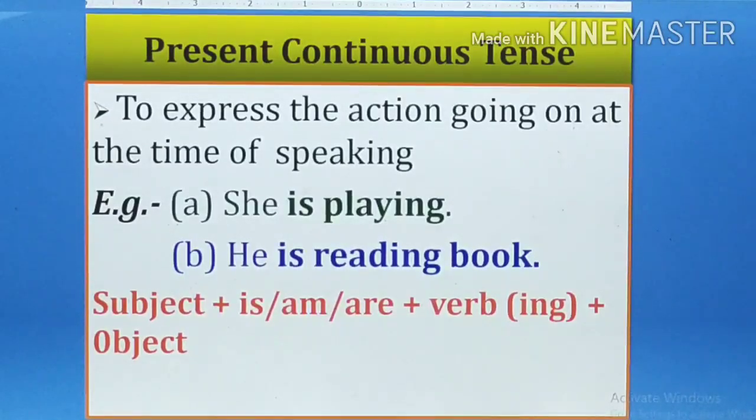Here the formula for the present continuous tense is subject plus is, am, are, according to the subject, plus verb, that is the ing form. Just now I told you, ing form of the verb is V4. Don't forget it, plus object.